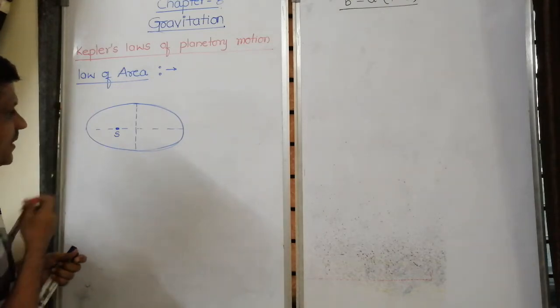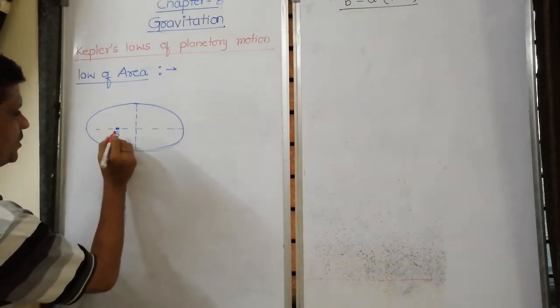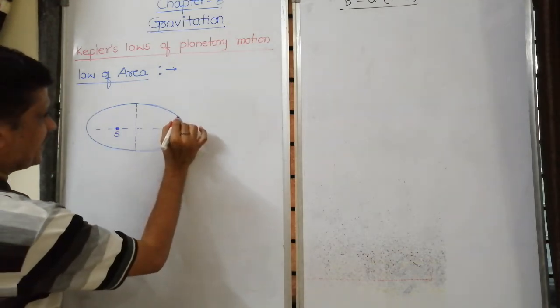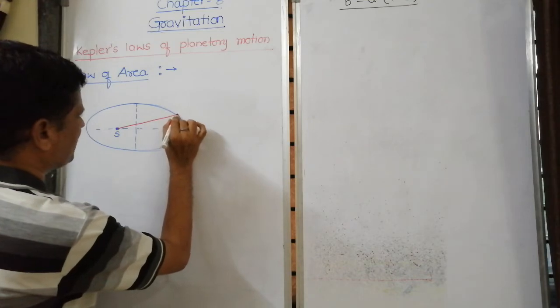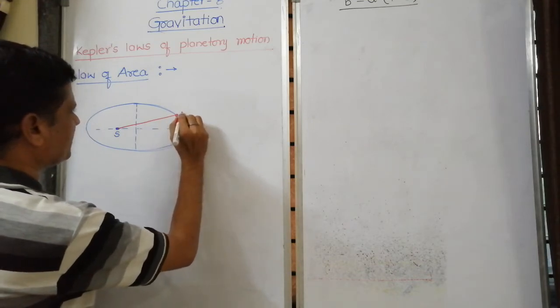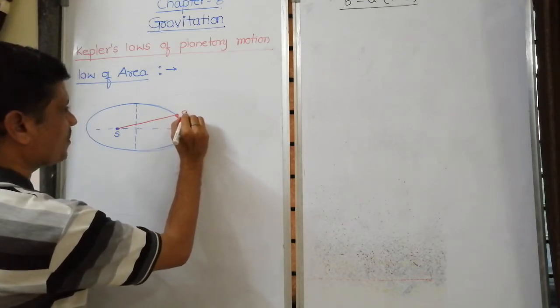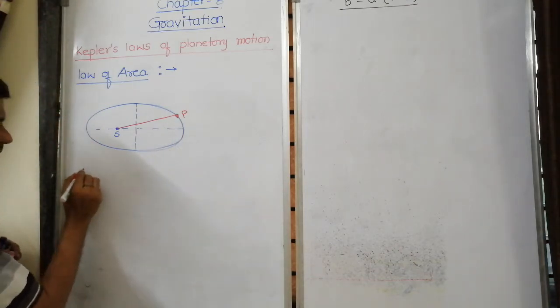So this is the line joining, say it is a planet, the sun and the planet. The line joining the sun and the planet is called the radius vector.